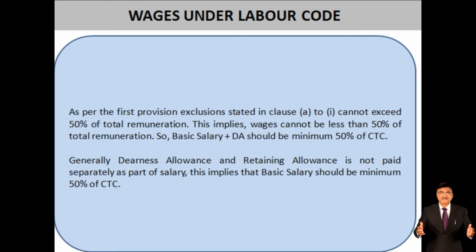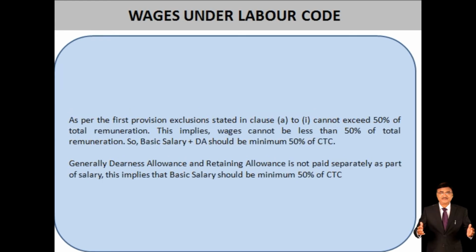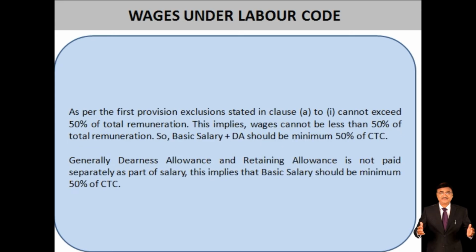Generally, dearness allowance and retaining allowance are not paid separately as part of salary. This implies that basic salary should be a minimum of 50% of CTC. Why does it come to 50% of CTC? Because the definition has given three parts: the basic salary, dearness allowance, and the retaining allowance, and the dearness allowance and retaining allowance are not provided separately to an employee. So that's why it comes to 50% of the whole remuneration you are providing to an employee in your organization.